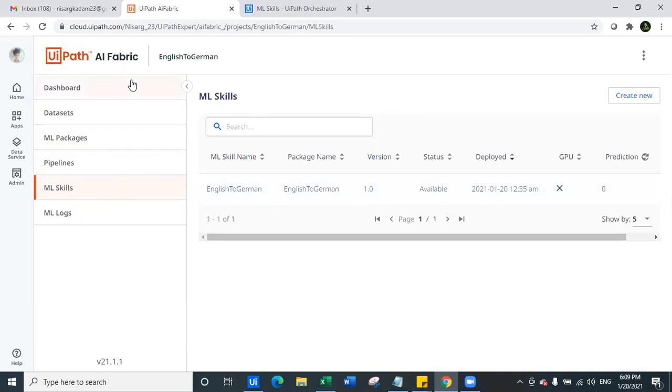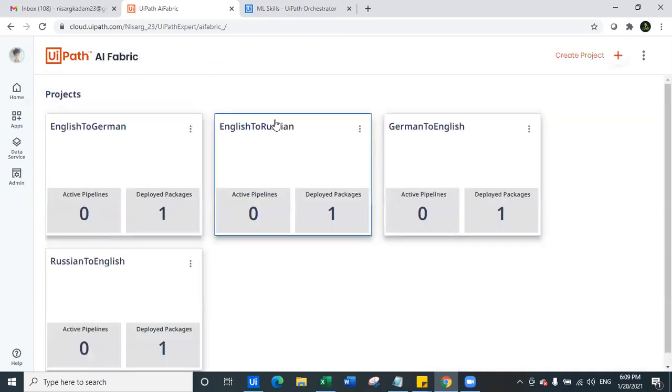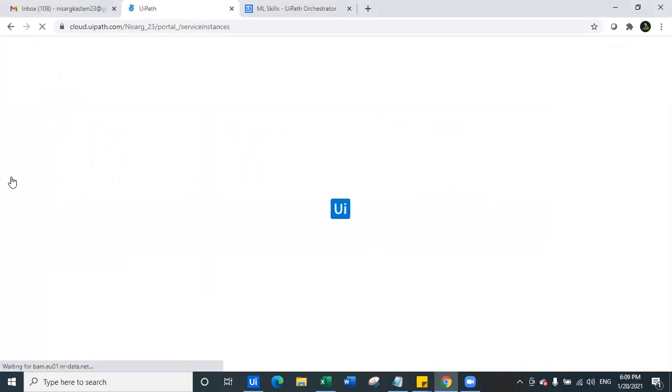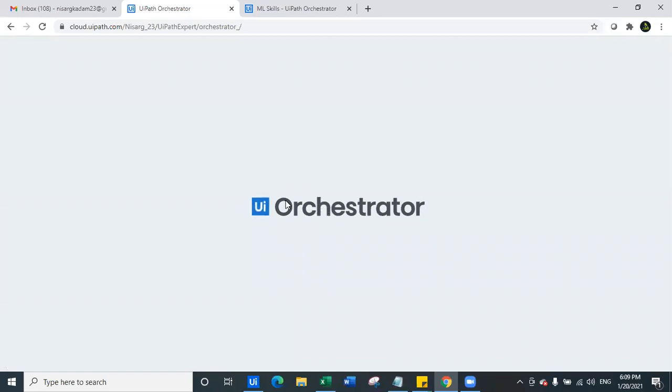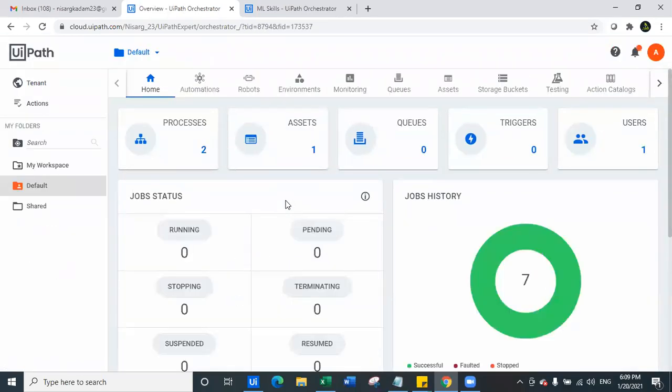Okay. Now I have all these 4 AI Fabric ML skills. Now, how do I know that? So what I will do is I will simply click on admin. I will click on my tenants and I will go to the tenant orchestrator in which all these AI Fabric robots are uploaded or machine learning skills are created. You can see now I'm in orchestrator.